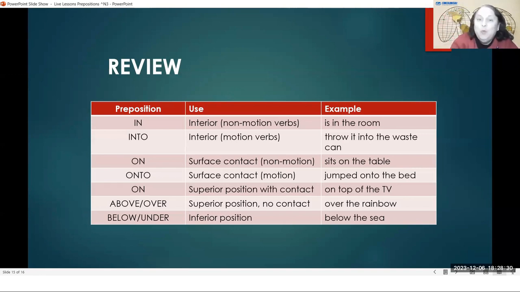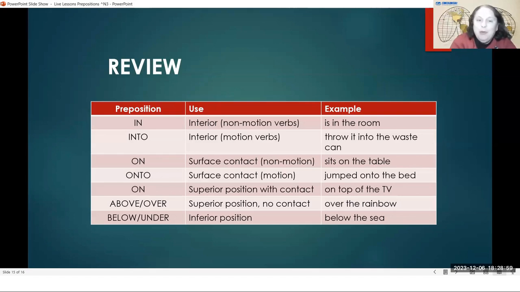It's superior. And on is superior position with contact. Contact means touching. So superior with touching, on. Superior, up high, not touching. We can say above, or we can say over. Above or over. When something is inferior, it is down. Inferior.